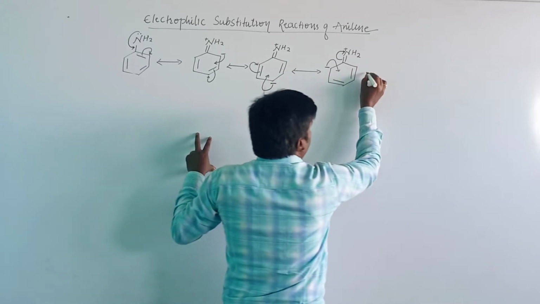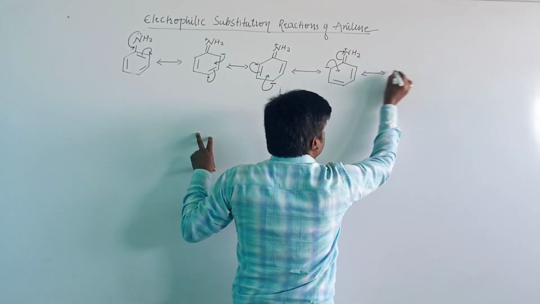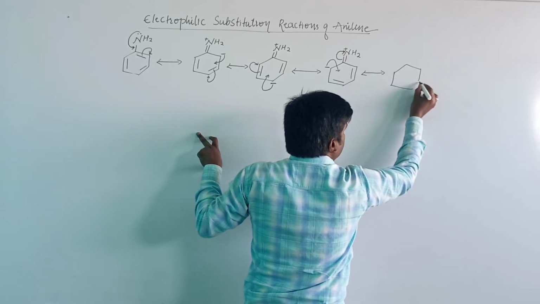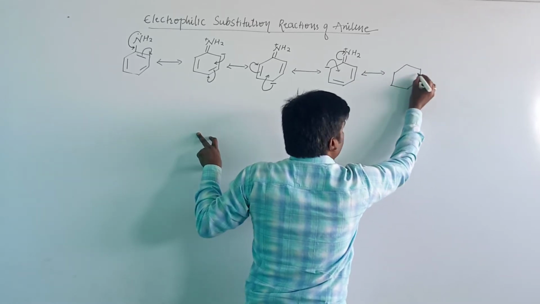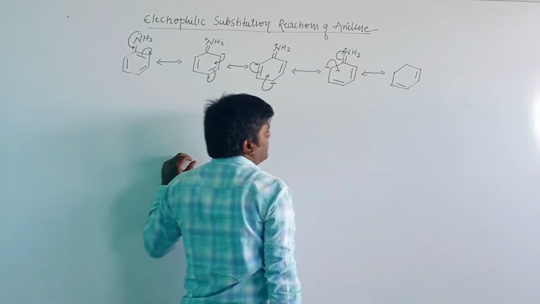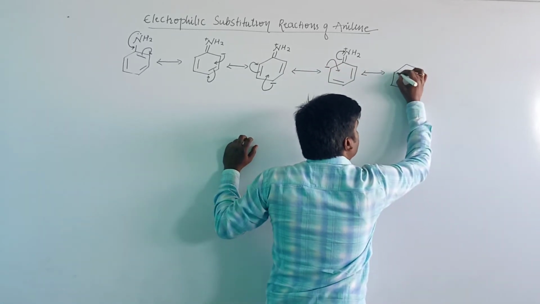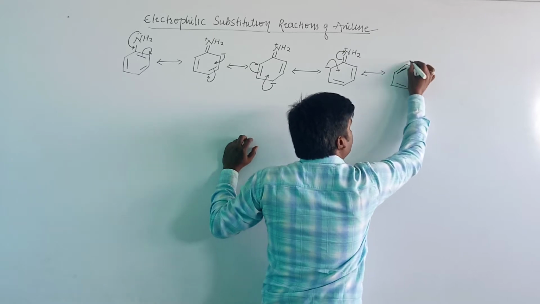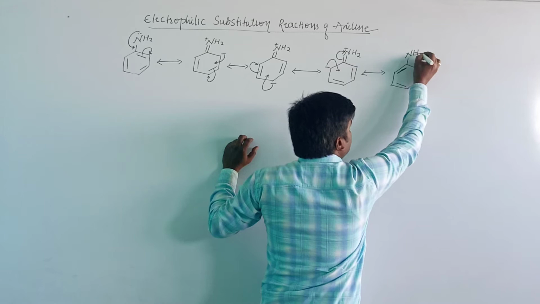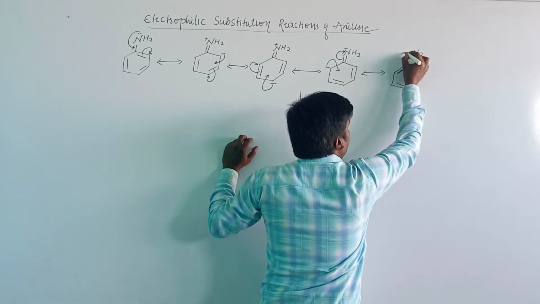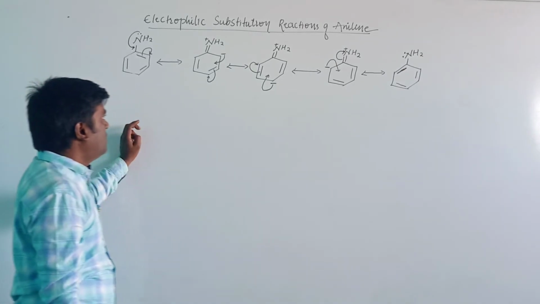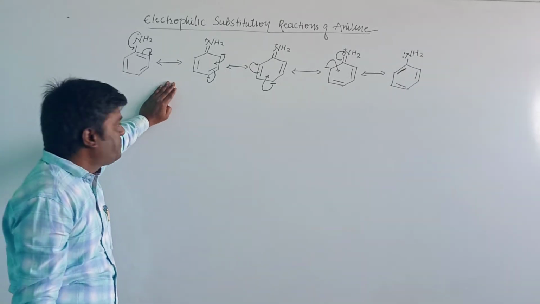Then the delocalization of electrons takes place, the double bond will be created, and the carbon-nitrogen single bond, that is NH2 with the lone pair of electrons. This is the resonance structure of aniline.